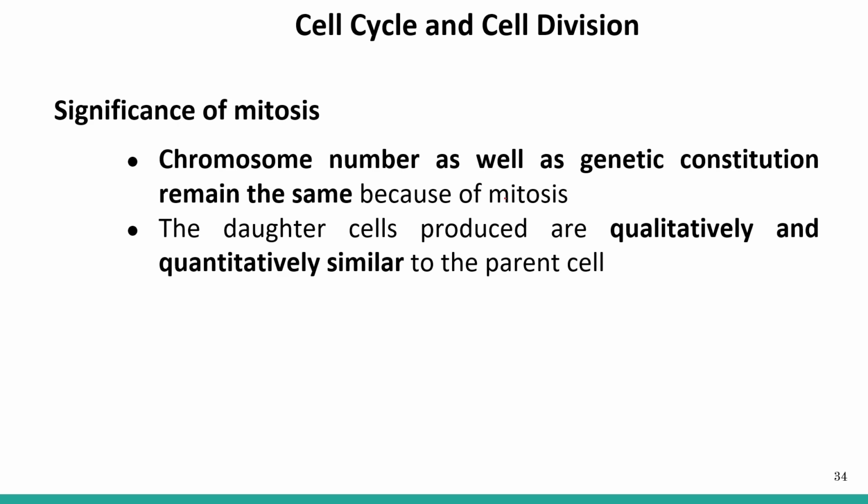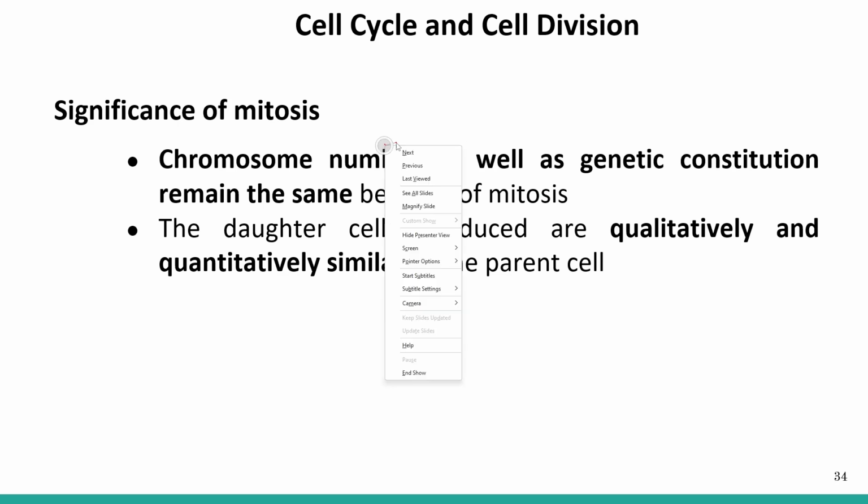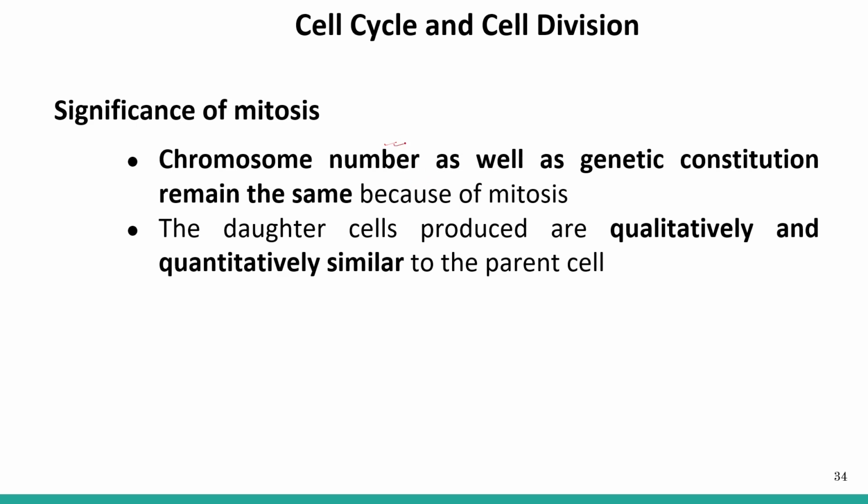Now what happens after mitosis? The chromosome number, as well as the genetic constitution, remains the same because of mitosis. So if the cell is 2n, it will remain 2n only. If cell is n, it will remain n after mitosis.